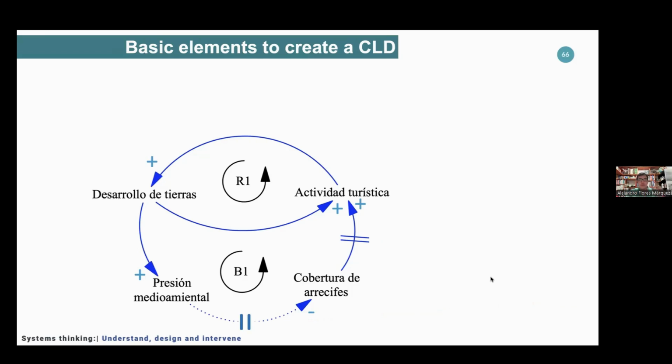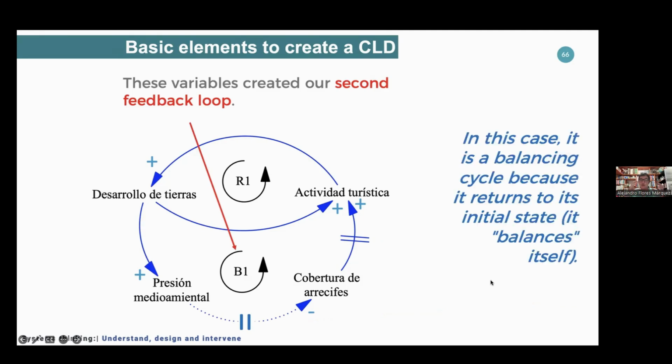So as you see, that is dynamic behavior in a very simple example. And that's one feedback loop of a balancing loop with a positive reinforcing loop.